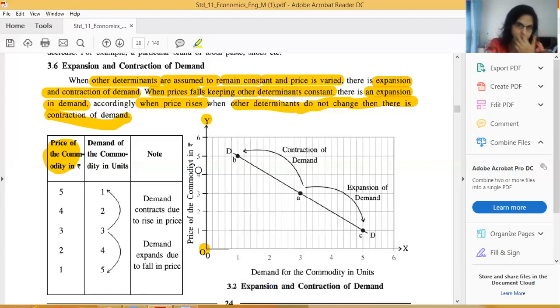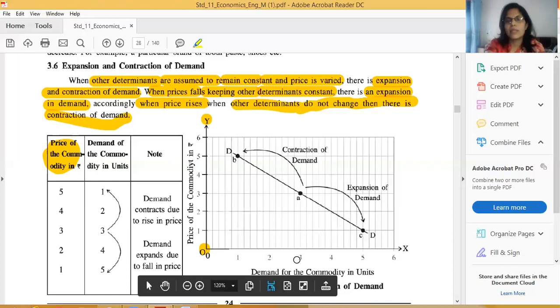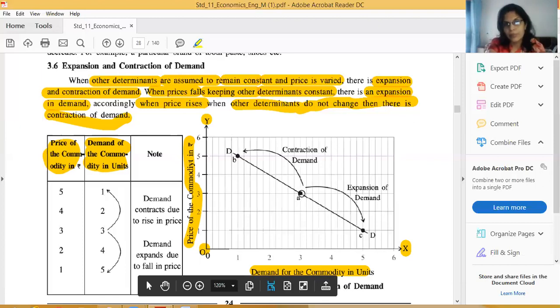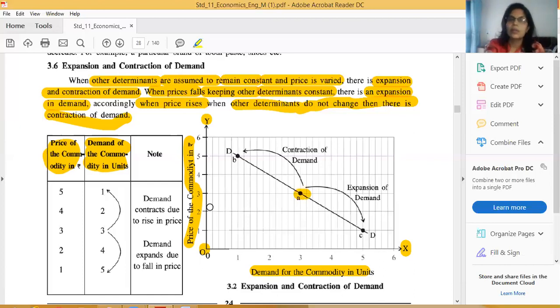The second side is OX. Whenever OX is there, we have to write the second side, that means demand of a commodity in units. Whatever is given, only that we have to write here. So demand of a commodity we write on the OX axis, and prices of a commodity we write on the OY axis. Correct, friends? Then after, we will explain our middle point A. After this point, I will explain. So it's the middle point. In this middle point, price is 3 rupees.